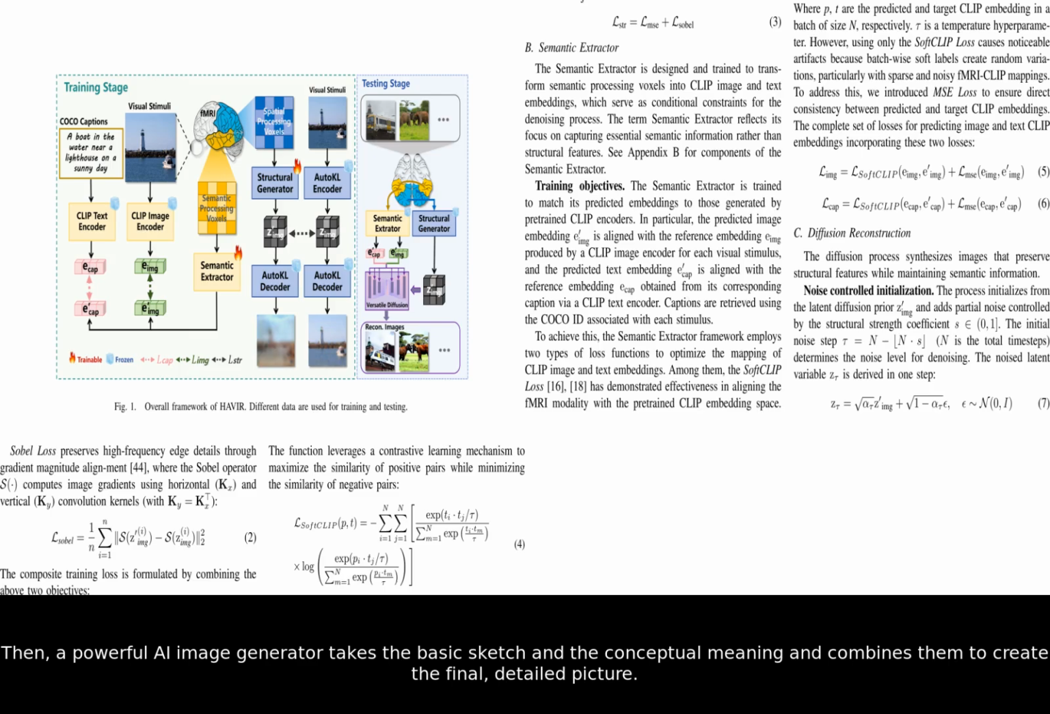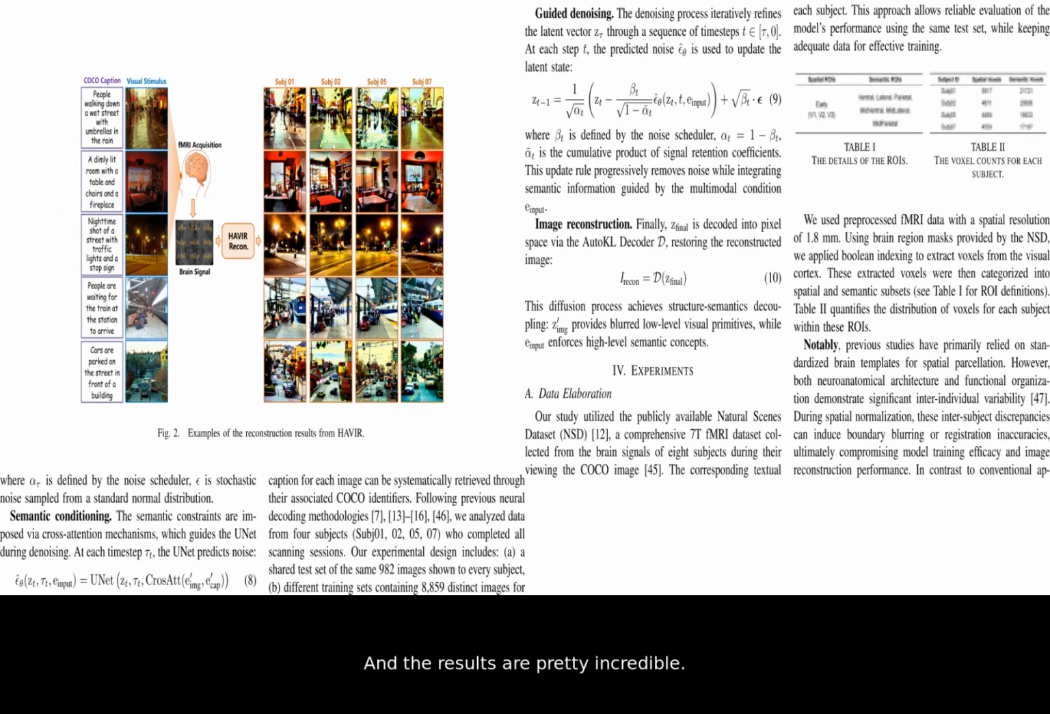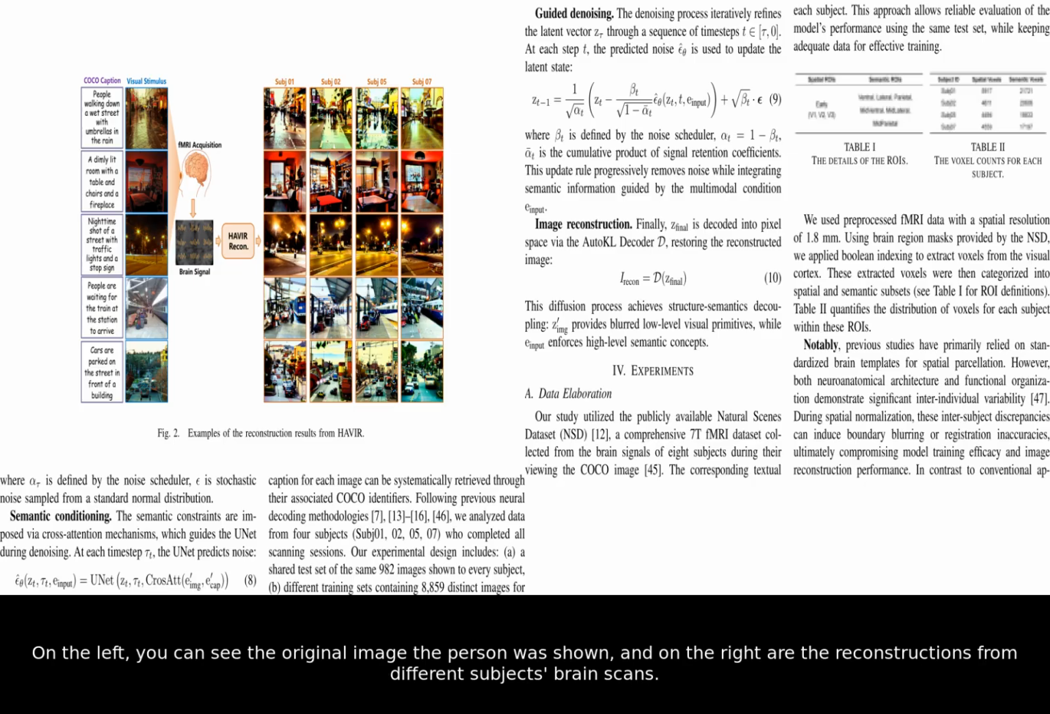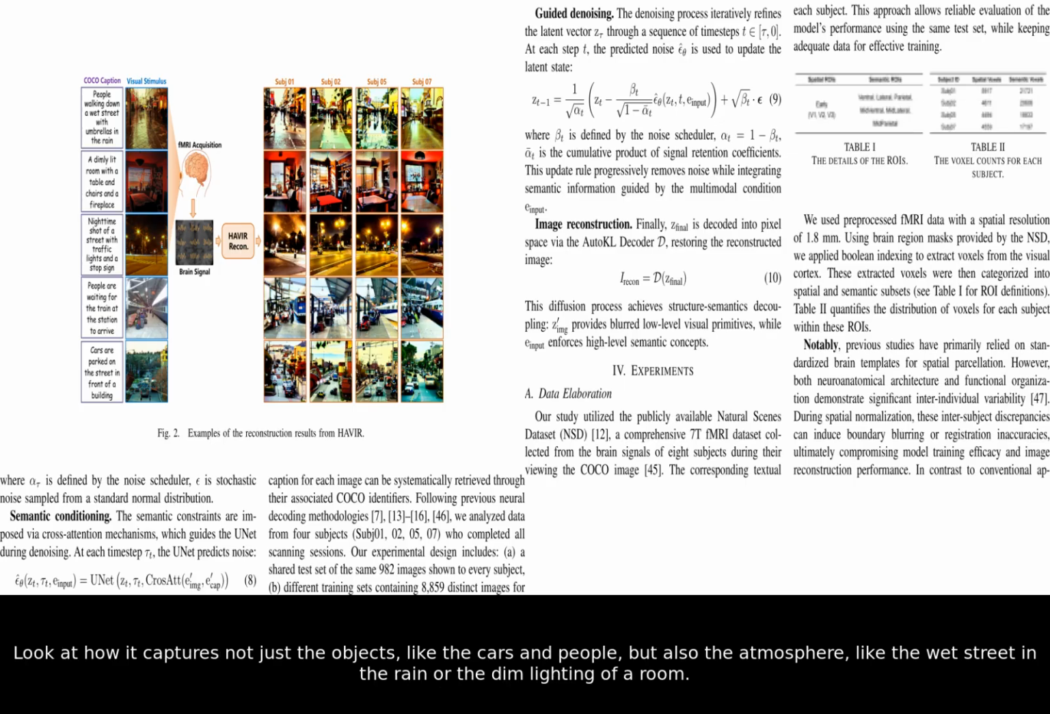Then, a powerful AI image generator takes the basic sketch and the conceptual meaning and combines them to create the final, detailed picture. And the results are pretty incredible. Take a look at these examples. On the left, you can see the original image the person was shown, and on the right are the reconstructions from different subjects' brain scans. Look at how it captures not just the objects, like the cars and people, but also the atmosphere, like the wet street in the rain or the dim lighting of a room.